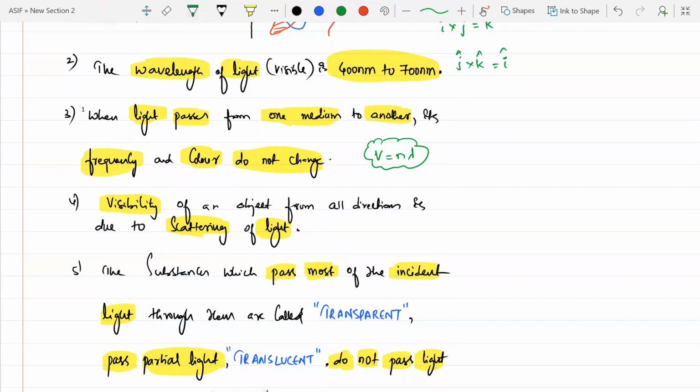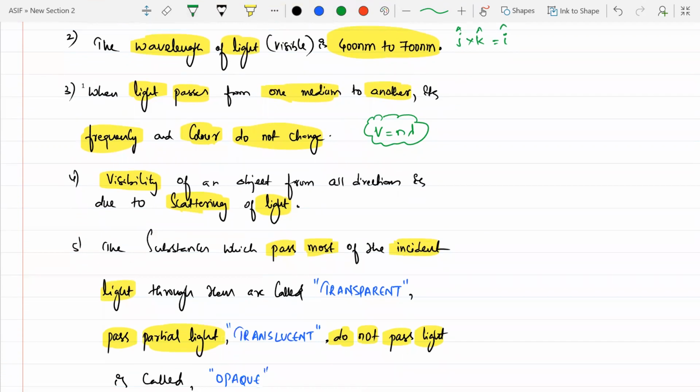Visibility of an object from all directions is due to what? Scattering of light. Because if you take a candle and keep it in a dark room, will the light be coming in all directions, or is it only going in the front direction? All the directions. Unless there is an opaque object, it will travel in all directions. If you keep it in a room, the complete room will get the light, not only one part of the room.